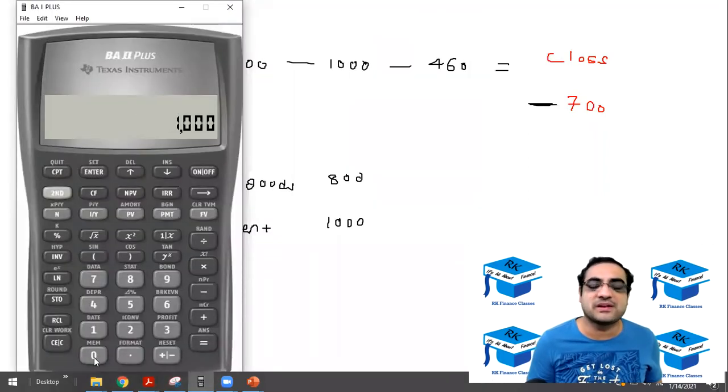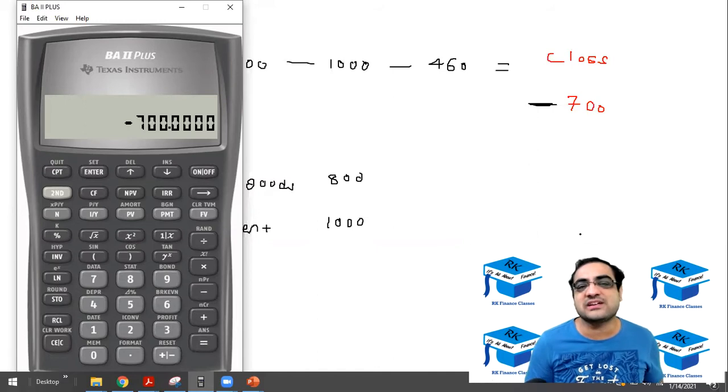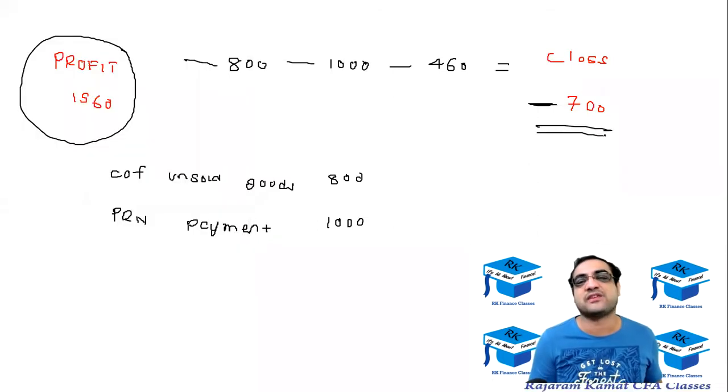Minus 1000, this is the principal payment which was not considered, and minus 460, which is dividend, which comes after profit. So yes, we are getting minus 700, which is exactly the figure of cash loss.